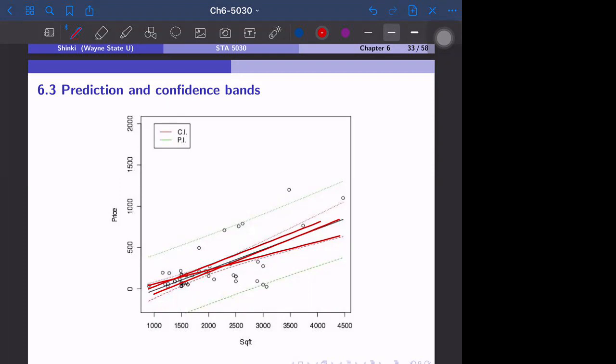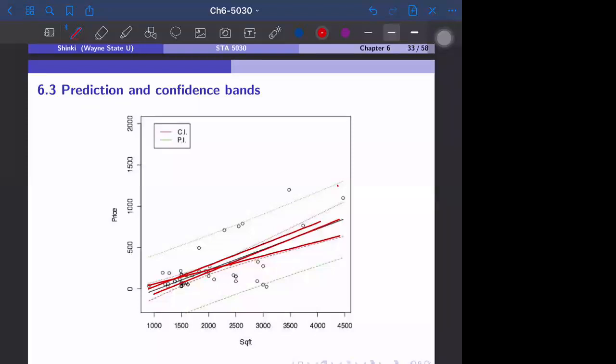So the curvature is clearer. The prediction band still has curvature, but we can hardly recognize it because, for one thing, it's wider. The green one is the prediction band. That's the difference between the prediction band and the confidence band.